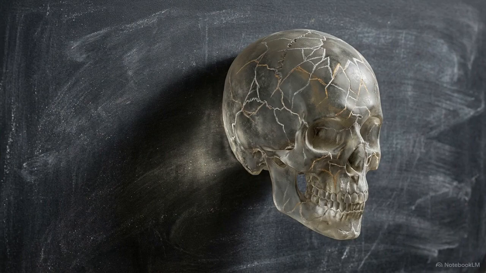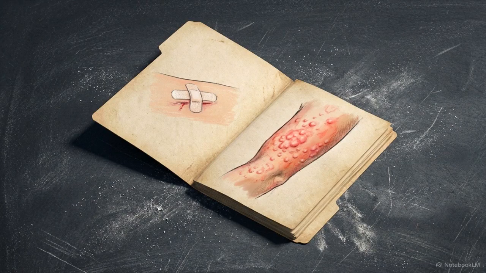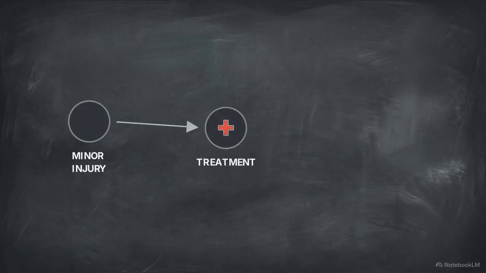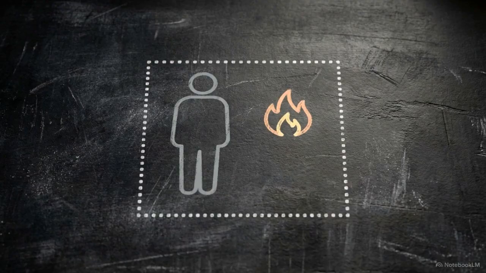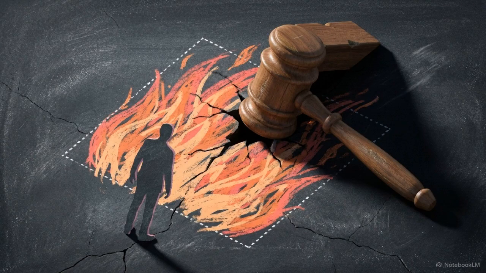The second proviso is the eggshell skull rule. In Robinson v. Post Office, a minor injury led to a severe allergic reaction to a medical injection. Because medical treatment was a foreseeable consequence of the injury, the defendant was liable for the full extent of the reaction. Remoteness requires the type of harm to be foreseeable. Once that is established, the defendant is liable for the full extent of that harm, regardless of how severe it is.